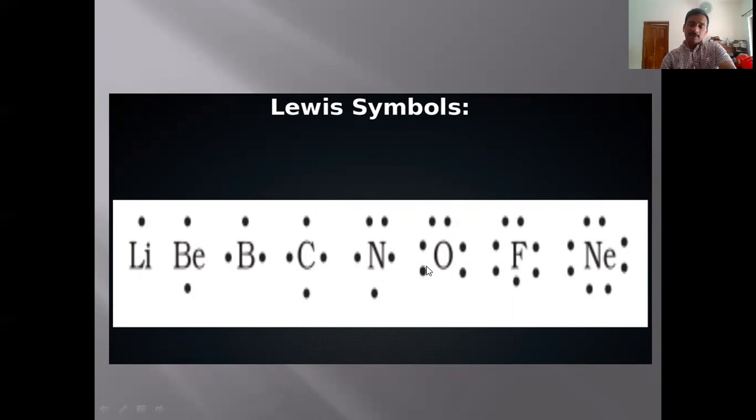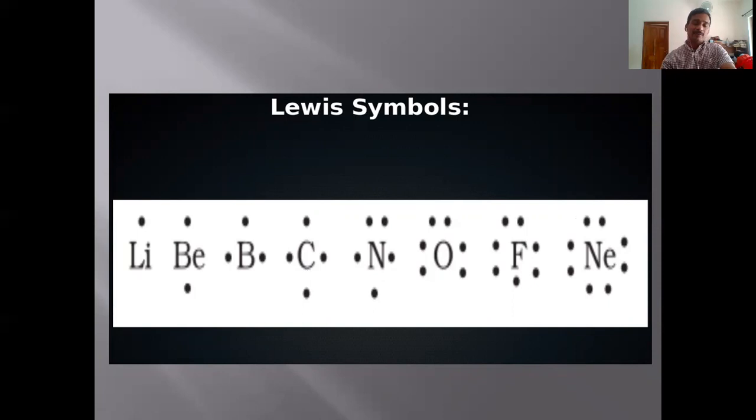The Lewis symbols, you study them in high school classes. For example, oxygen: what is the electronic configuration? 1s2, 2s2, 2p4. Outermost, how many electrons? 2 plus 4, 6 electrons.